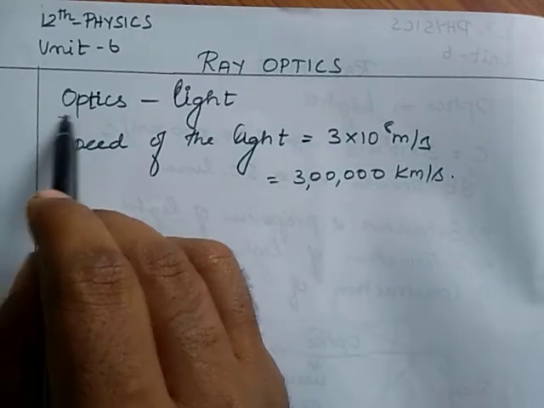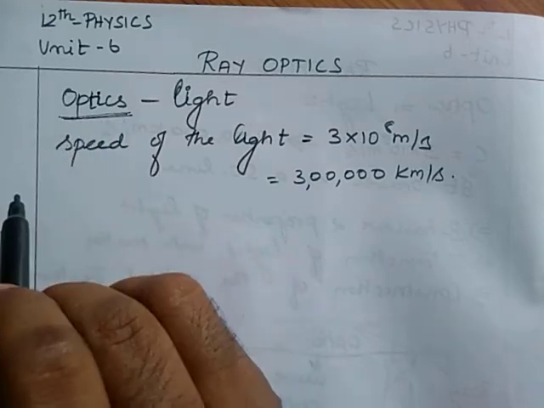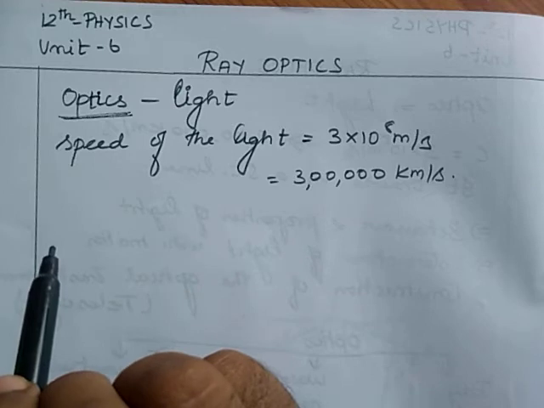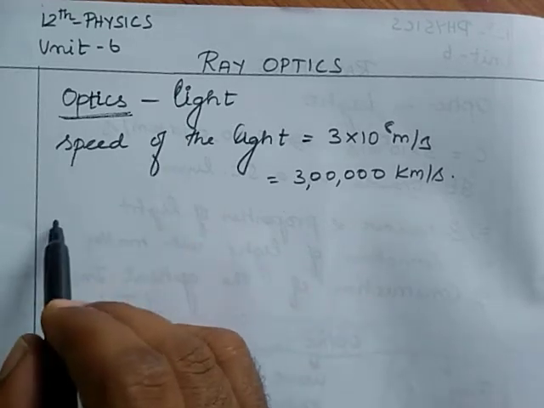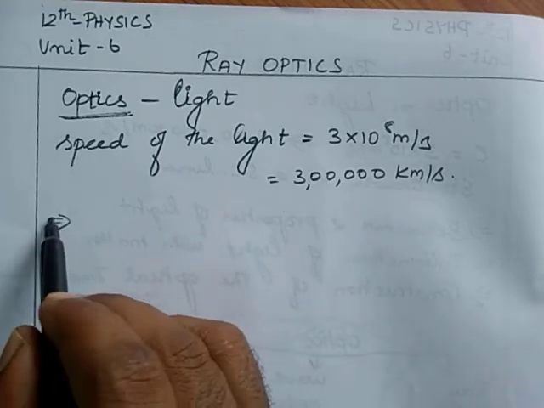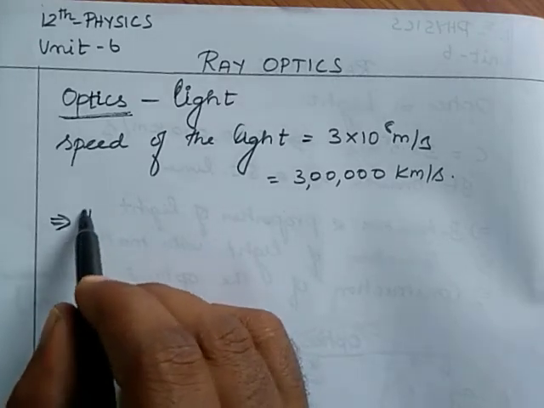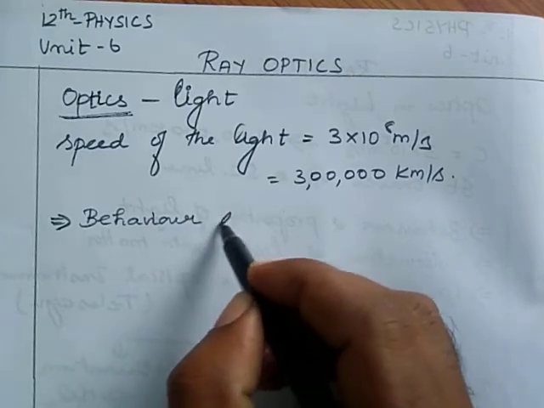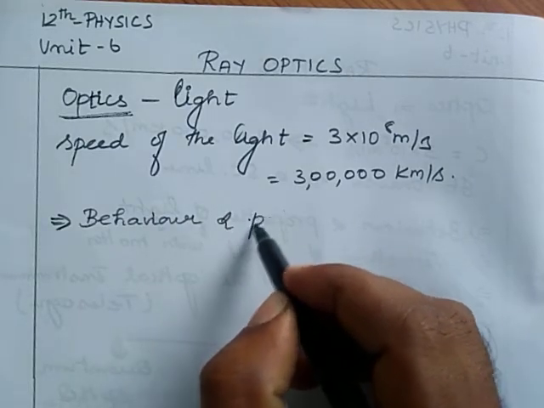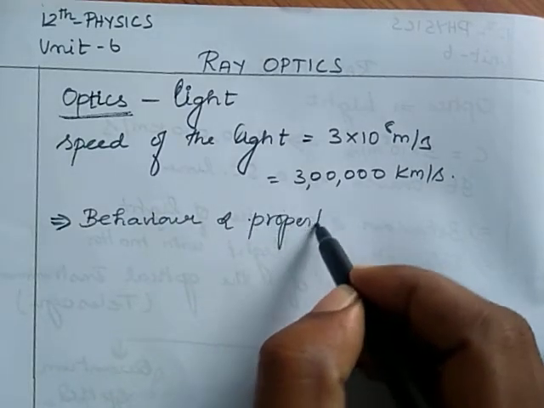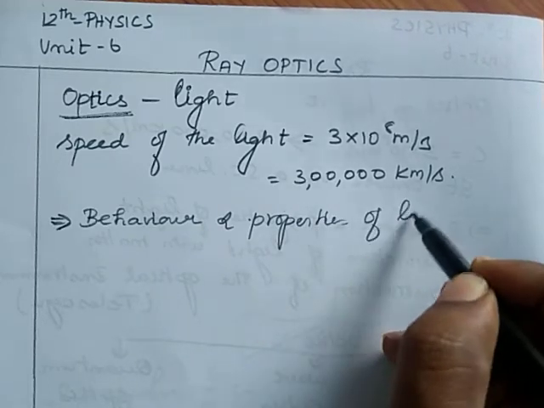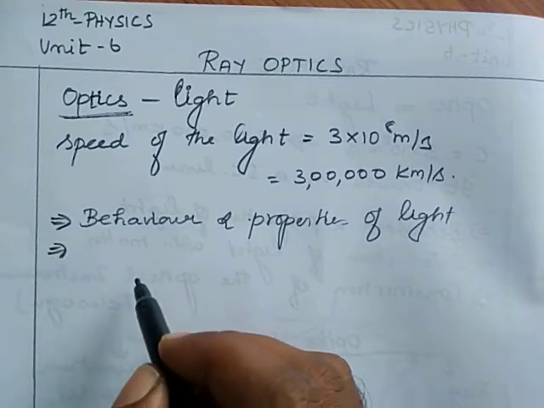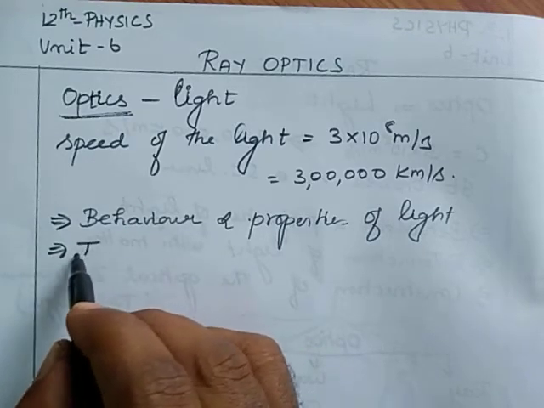Optics is one of the vast branches of physics. In optics, let us study the behavior and properties of light. The first thing we study in optics is the behavior and properties of light. The second thing is how light interacts with matter, the interaction of light with matter.